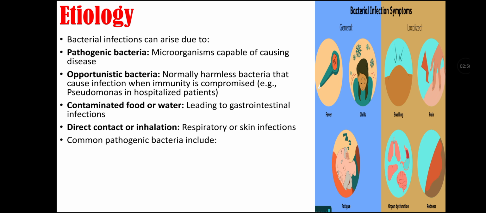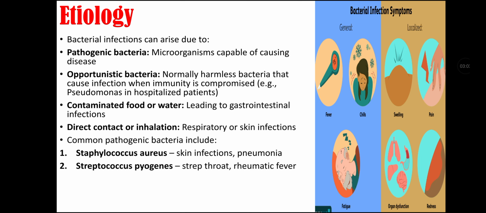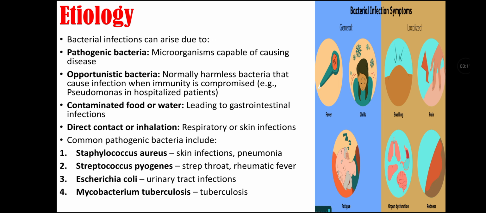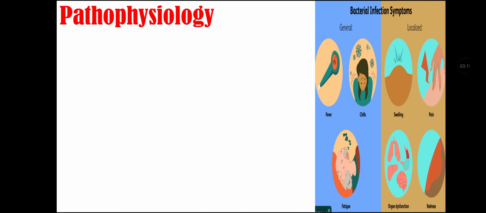And common pathogenic bacteria include Staphylococcus aureus that can cause skin infection and pneumonia, Streptococcus pyogenes that can cause streptococcal throat and rheumatic fever, Escherichia coli that can cause UTIs, Mycobacterium tuberculosis that can cause tuberculosis, and Salmonella species that can cause foodborne illness.